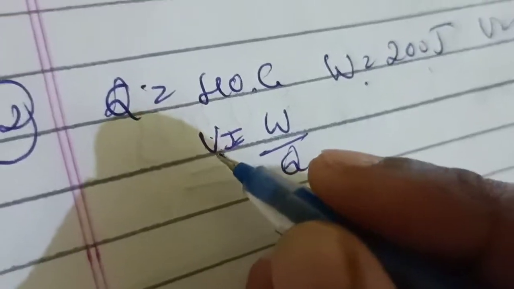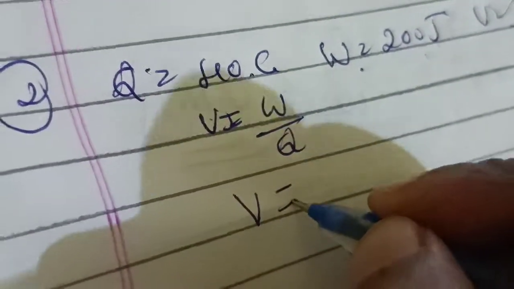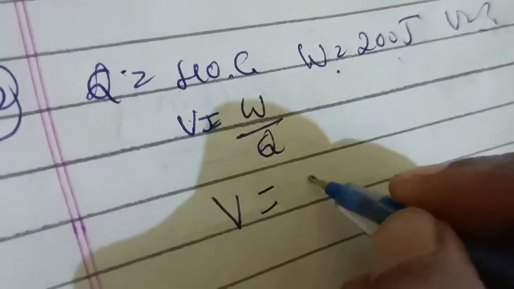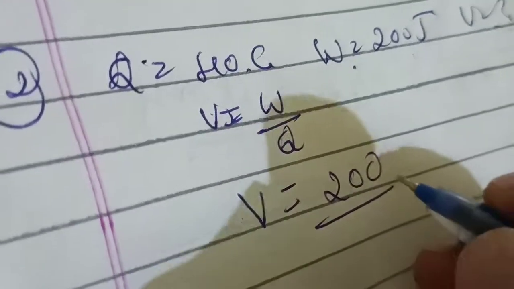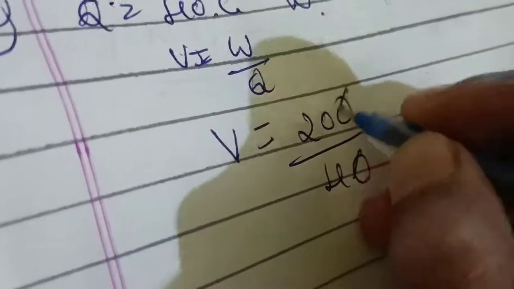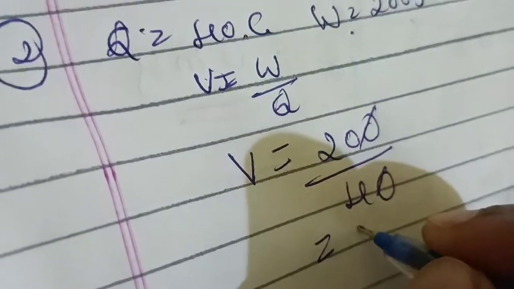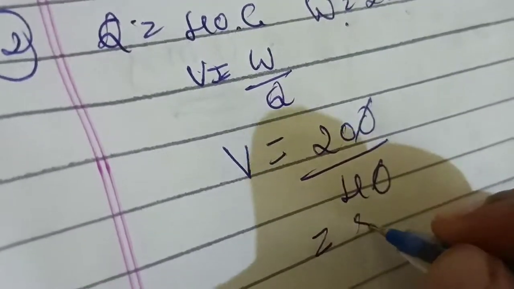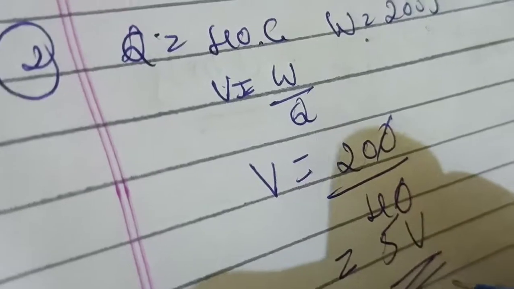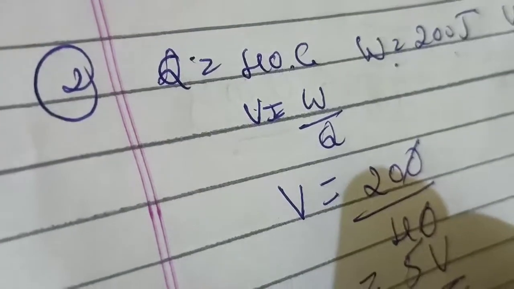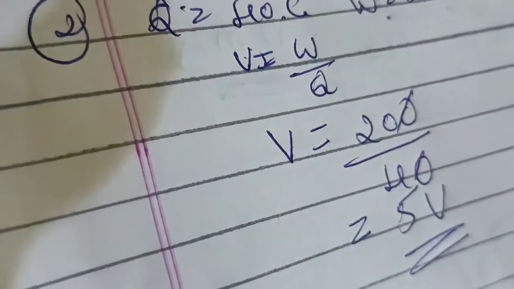What do you have to find out? Potential difference. So V is equal to W by Q. What is V? You do not know, you have to find out. Work done 200 joules and charge is 40. When you cancel it, 4 5s are 20, so 5 volt. The potential is 5 volt.